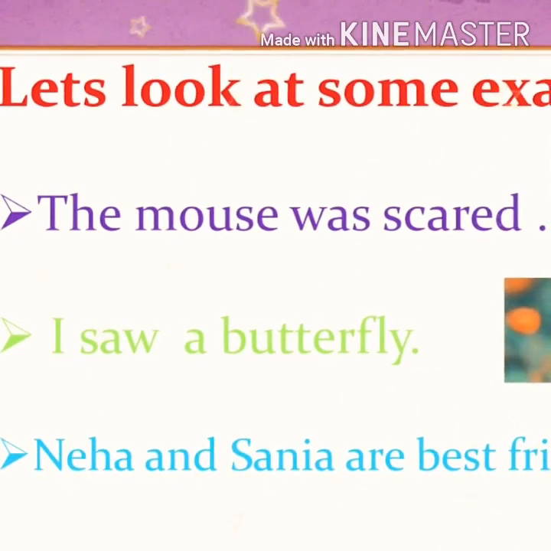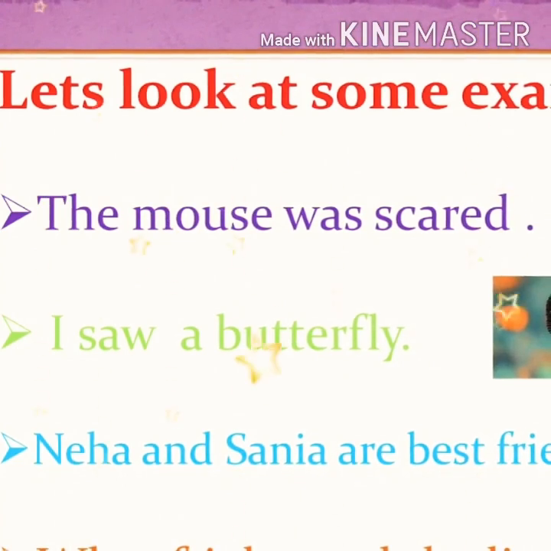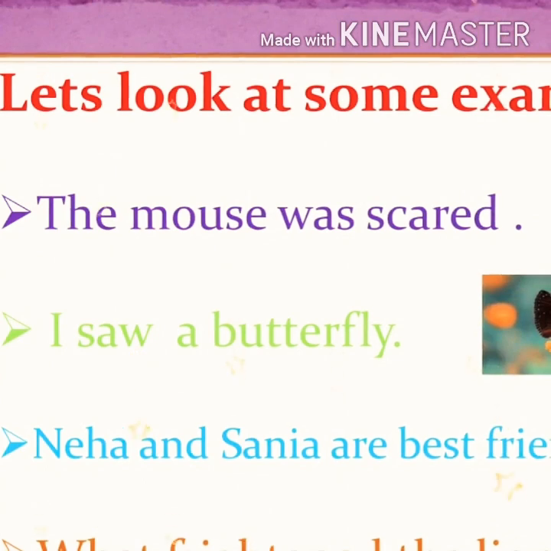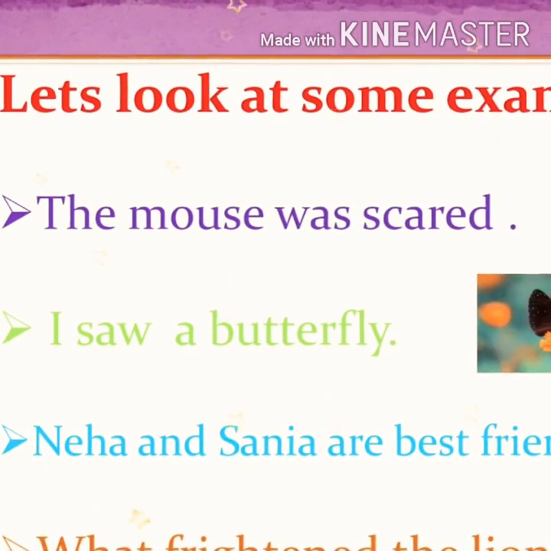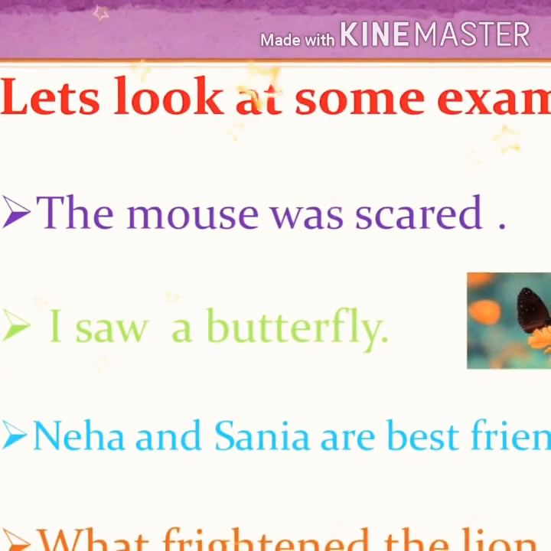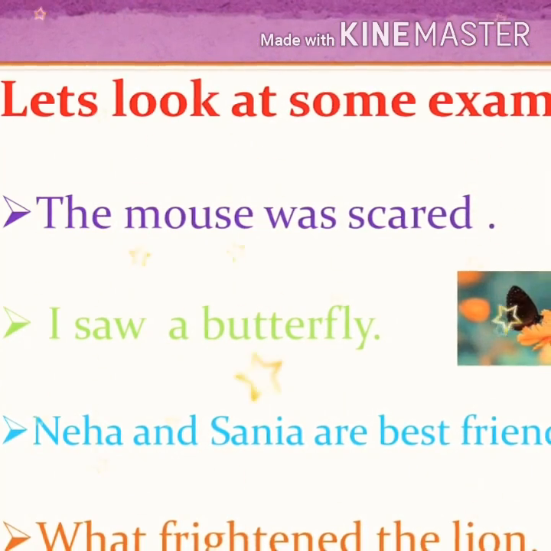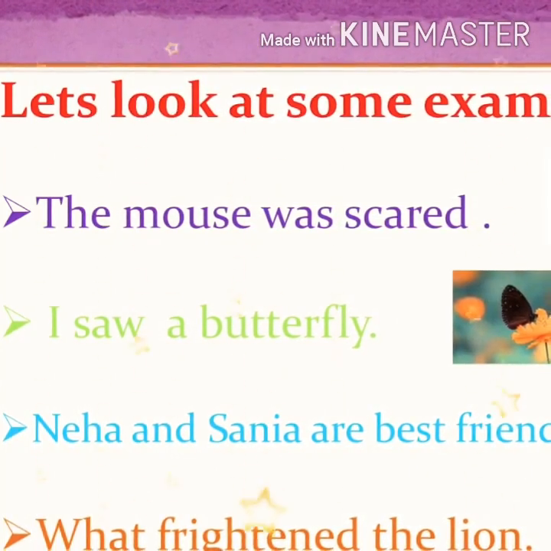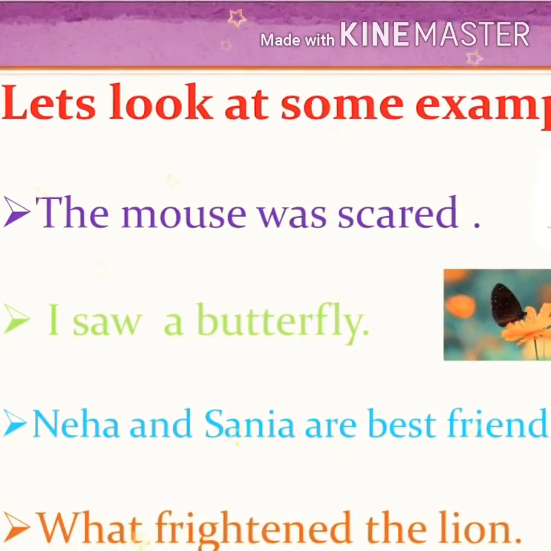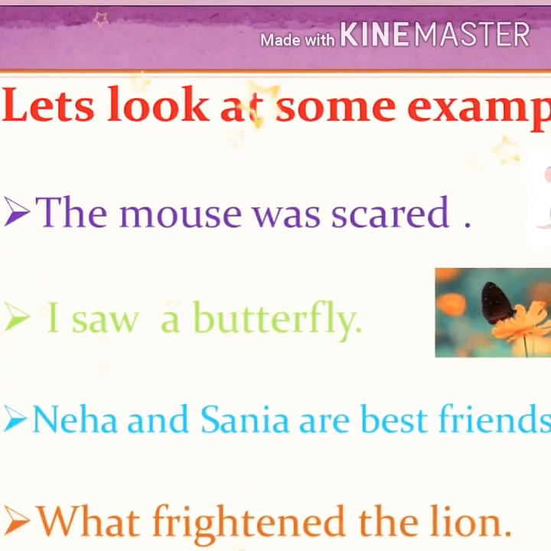Do you remember the rules which I gave? Let's use those rules in this sentence. The mouse is a subject and was scared, as it also contains a helping verb, is the predicate. So simple. The second example: I saw a butterfly. I is a pronoun. Saw is a verb, a is an article, and butterfly again is what? A common noun. So, I or butterfly, who is the subject?